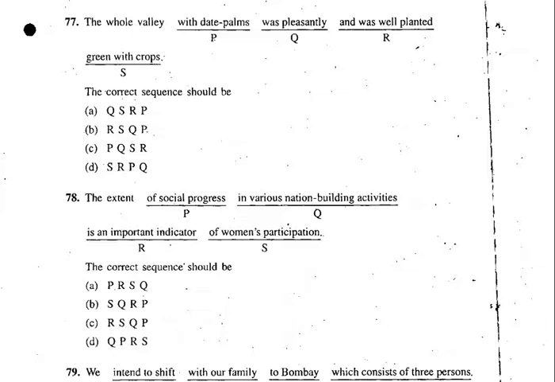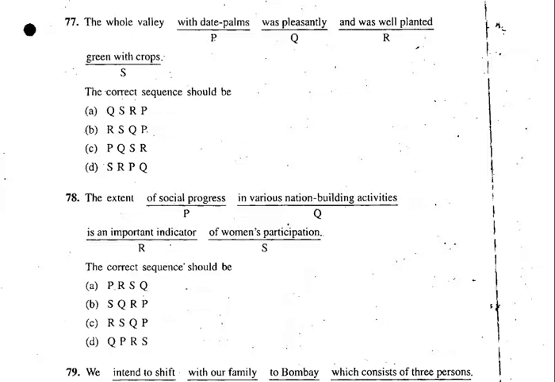Because after valley, if you say that it should start with Q, then A is the correct option. But is it correct? The whole valley was pleasantly green with crops. Yes, it sounds correct. Was pleasantly green with crops. It's a correct phrase. Then after that, naturally, and should come and was well planted with date palms. Absolutely correct. So A is the right answer.